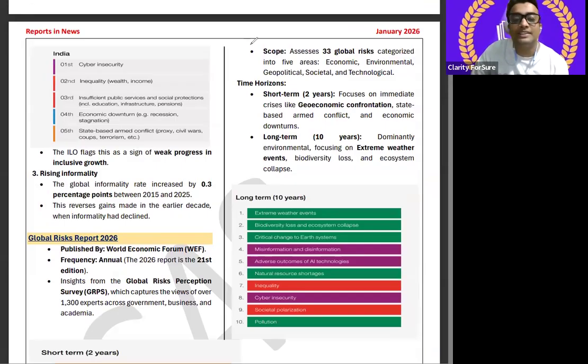Now try to understand what it is telling you. Scope: 33 global risks categorized into 5 areas, that is economic, environmental, geopolitical, societal and technological. The whole 33 global risks were placed into these 5 area categories. What is the time horizon? Short term, 2 years, focuses on immediate risks like geo-economic confrontation, state-based armed conflict, and economic downturns. Now, long term, that is 10 years, is dominantly environmental, focusing on extreme weather events, biodiversity loss, and ecosystem collapse. Is it clear?